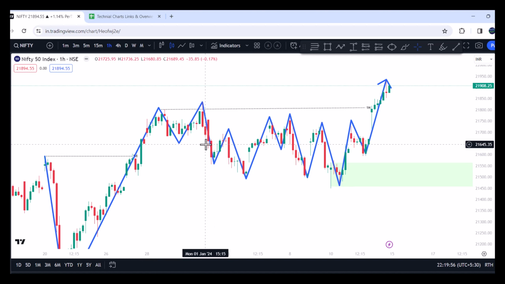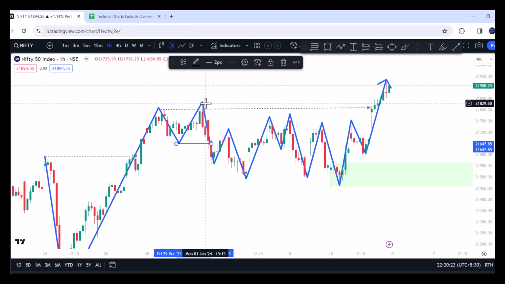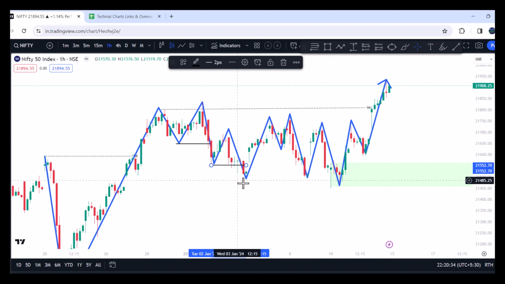How do we know the pullback has ended? When we see a change of character on the internal structure. Now the internal structure is bearish here because it has closed below the previous swing low. So one is we need this candle to be closed above this, then the structure will change, or else we need further breakout structure. So here if you see, a breakout structure further has happened. That means a candle closed below, then there is a candle closed above this. That means here there is an internal change of character, right?